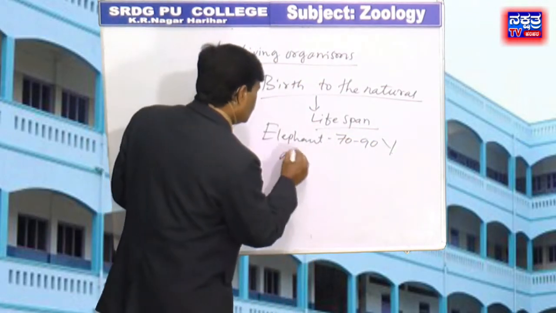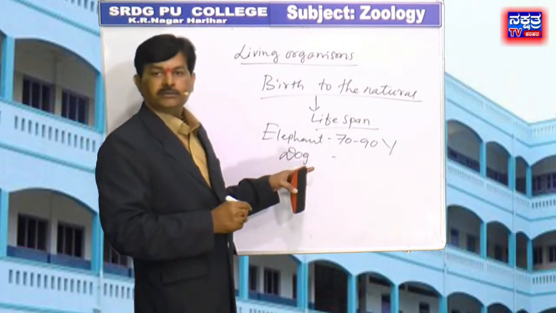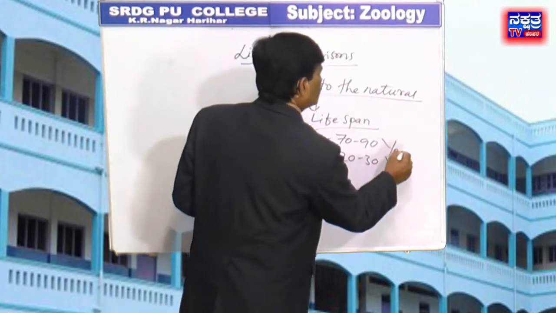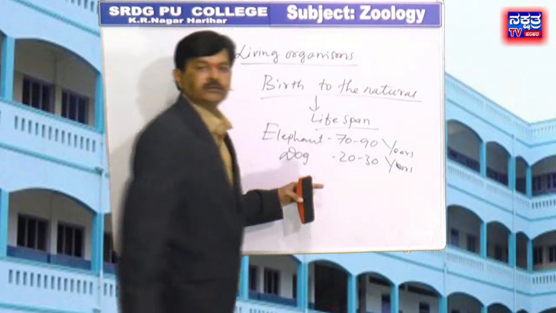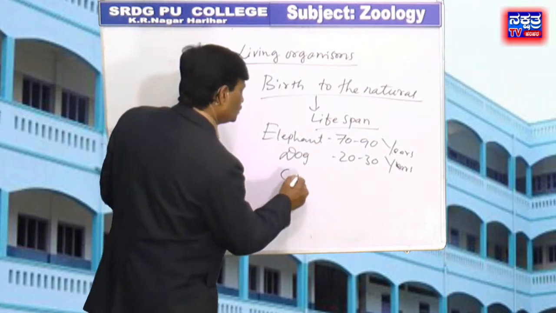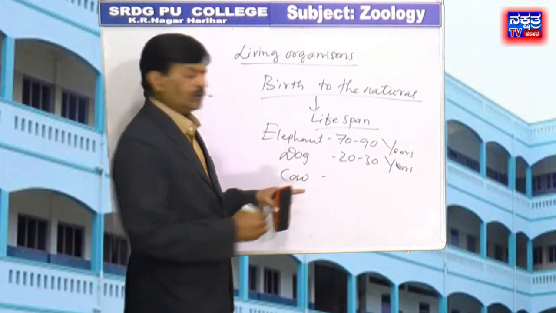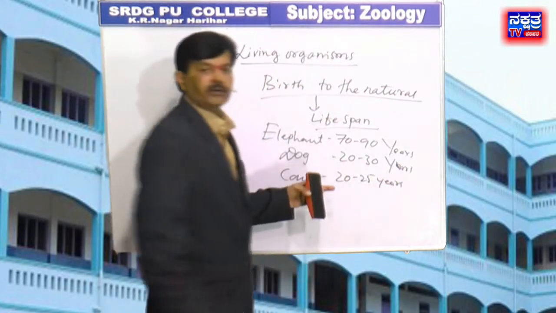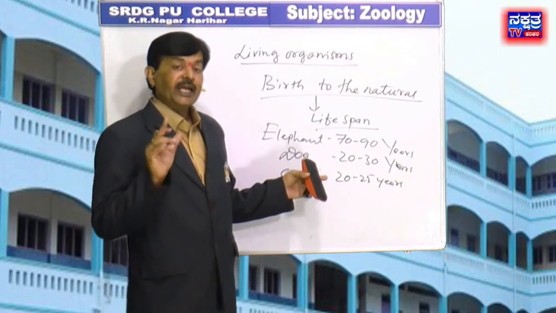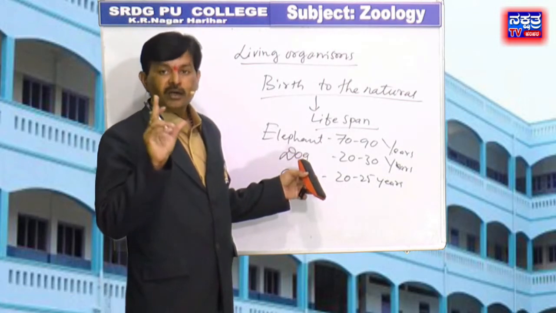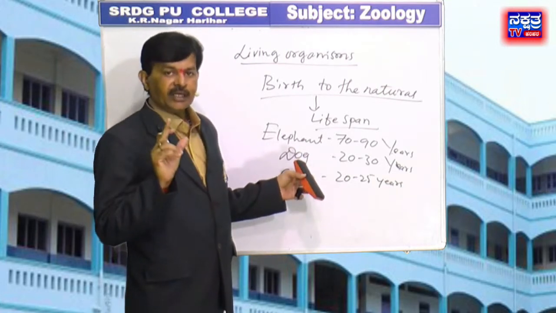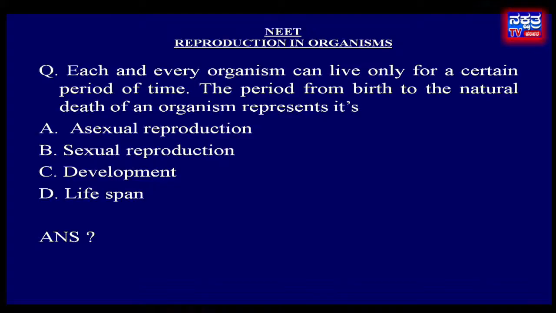Similarly, a dog can live 20 to 30 years. A cow can live 20 to 25 years. But the lifespan of organisms is not correlated with their sizes. Therefore, in the given options, D, lifespan, is the correct answer.